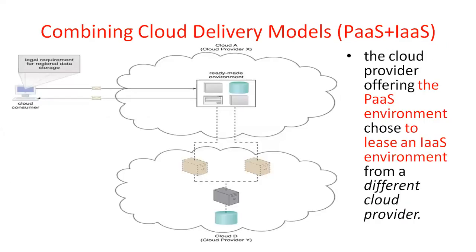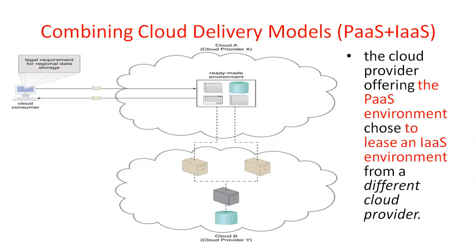Here, the PaaS provider selects to lease an IaaS environment. Is it clear? That means sometimes the PaaS environment requires the IaaS environment. The PaaS environment has some limited capability, so it will lease the IaaS environment from any provider. That is the way you lease the IaaS environment.